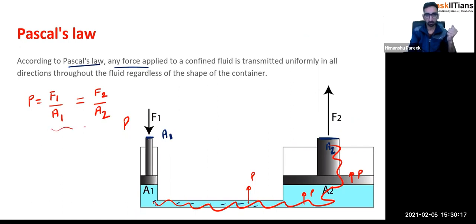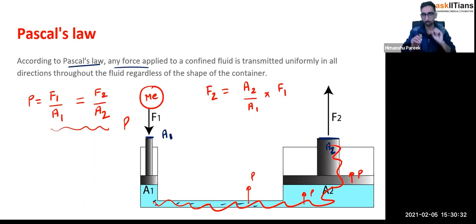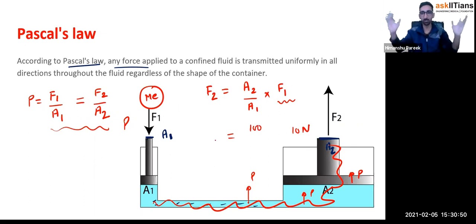Now you see this relation. F2 is equal to what? I can write it as A2 over A1 multiplied by F1. Now F1 was the force which I was exerting. I was pushing it. This force is not very large. It's a very small force. Let's say I'm exerting 10 Newton of force. But this A2 area is very large. Let's say I'm taking it to be 100 meters squared. All right. 100 meter squared of area is there on the other side where I have to place my car.